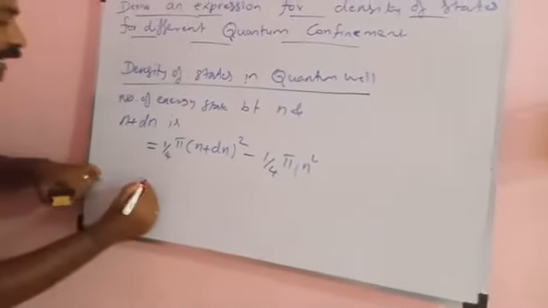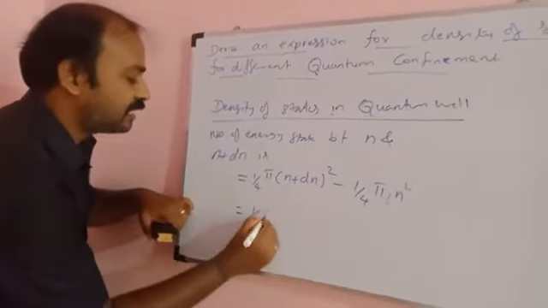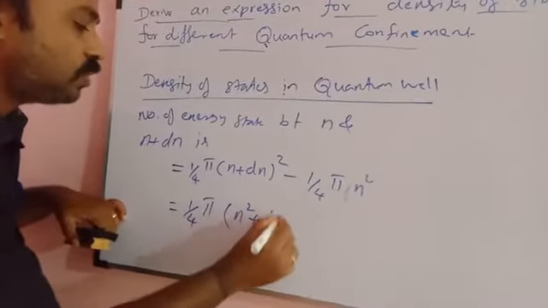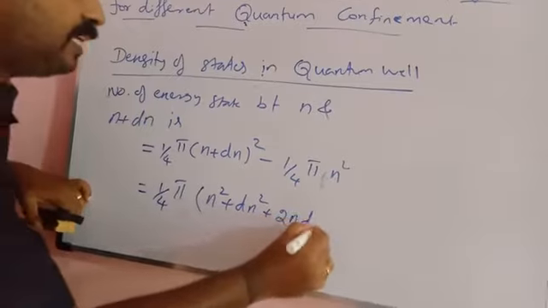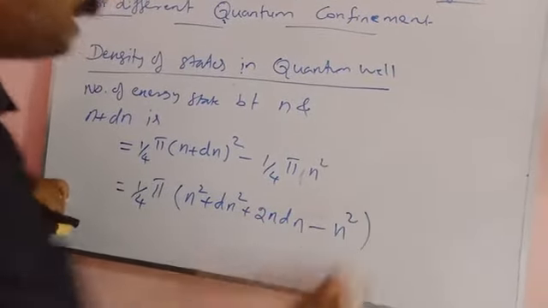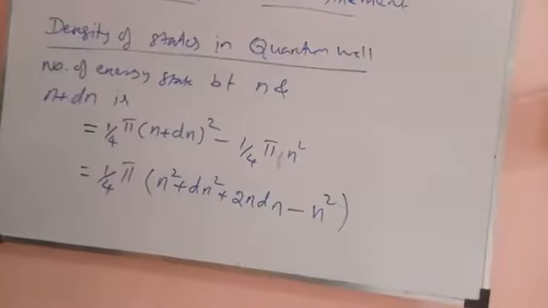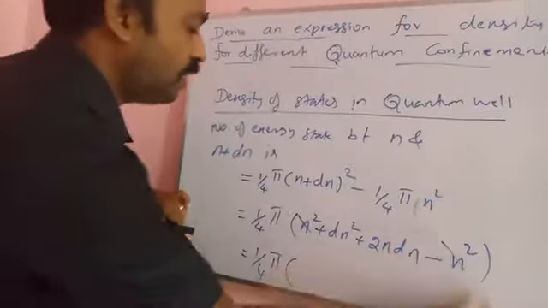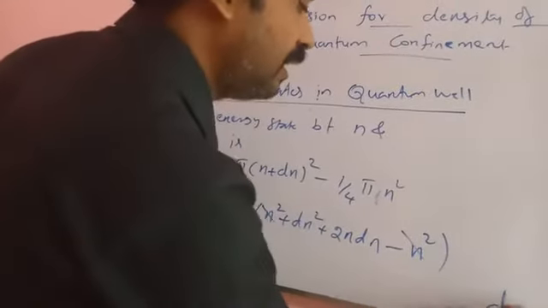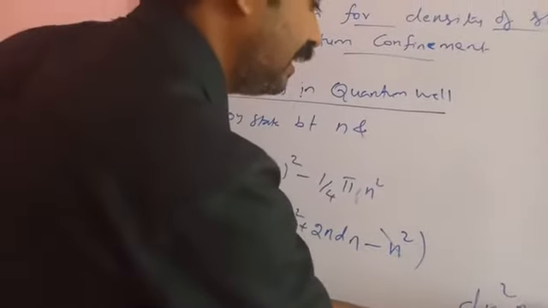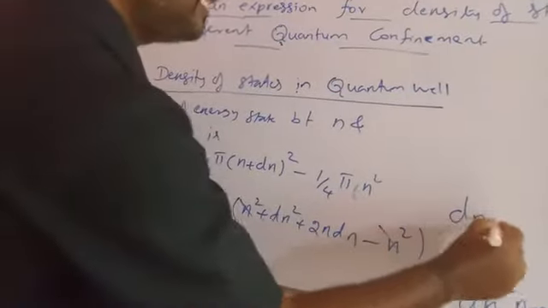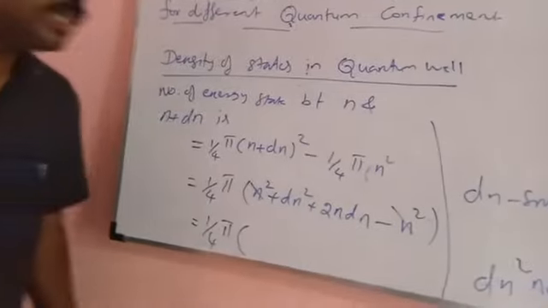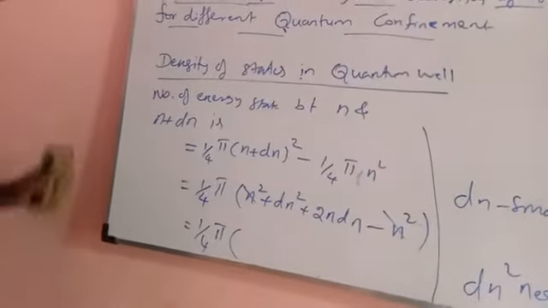So now the common factor is 1 by 4 pi, then n squared plus dn squared plus 2n dn minus n squared. The other factors are constant. So here the n squared values cancel, and dn squared is neglected because dn itself is very small, so dn squared is very small and can be neglected.